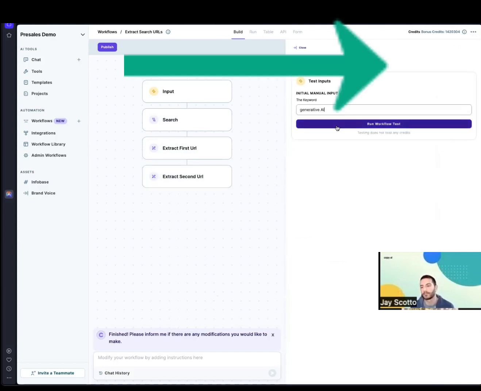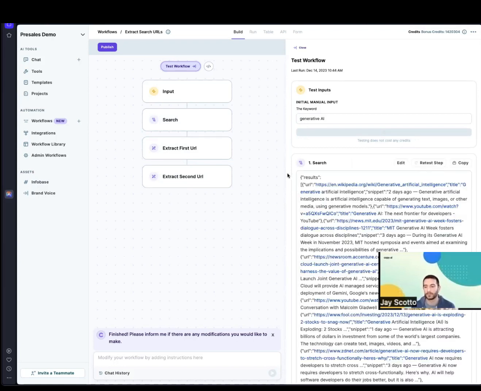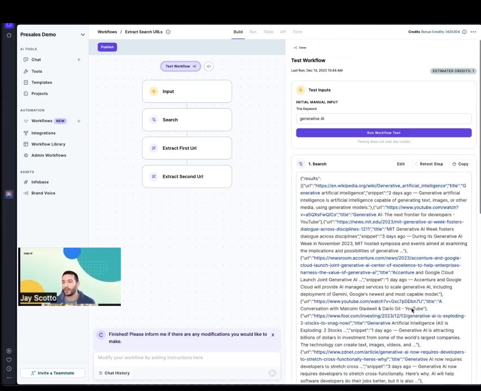So in this case, I can go to test workflow, and let's say my keyword is generative AI, and I'll run the workflow test. What's happening behind the scenes is the workflow is running with the test keyword that I provided it. Awesome. It looks like it's brought back some results. Here we have a Wikipedia URL on generative artificial intelligence. And then we also have a YouTube video on generative AI, which seems to be "Generative AI, the next frontier for developers."